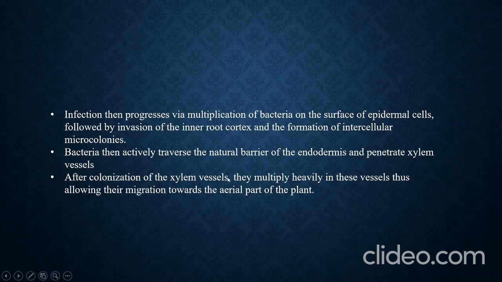Then the bacteria penetrate into the xylem vessel through the barrier of the endodermis. From the inner root cortex, they enter the endodermis and penetrate the xylem vessel.